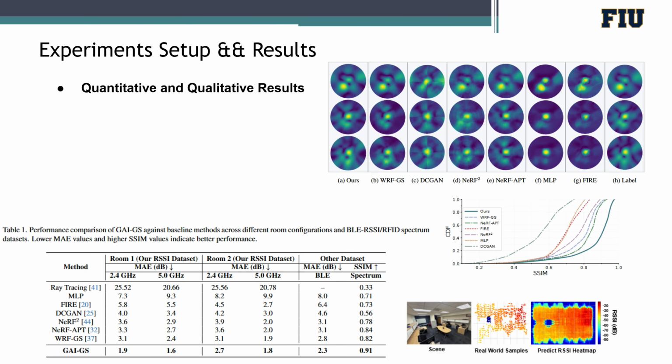And the next slide shows the 2D spectrum visualization, the performance comparison, CDF curves, and the predicted RSS heat map.